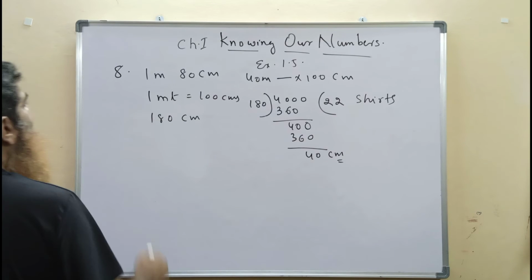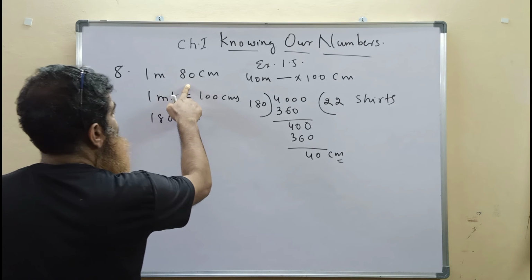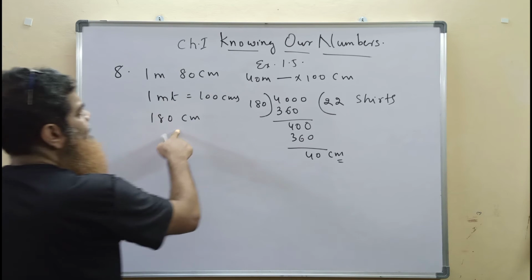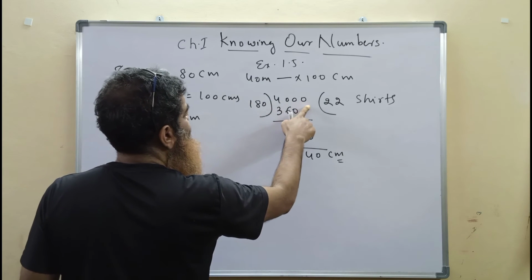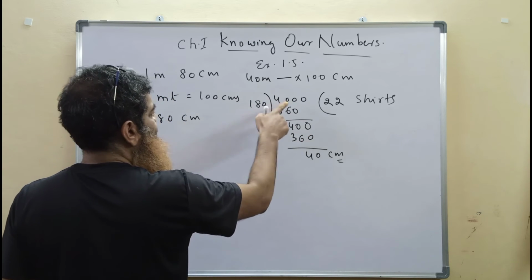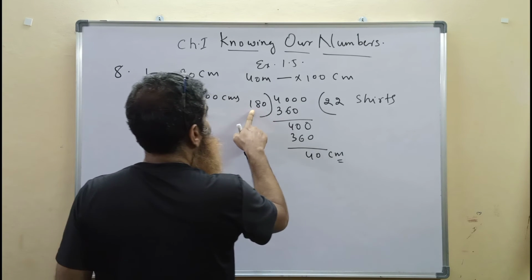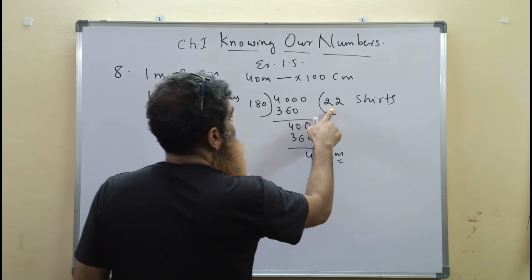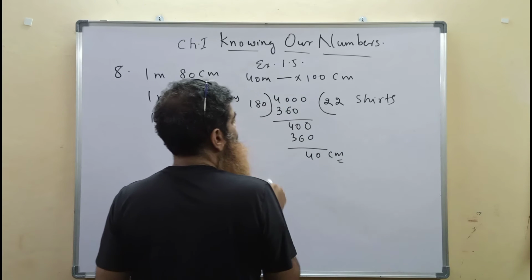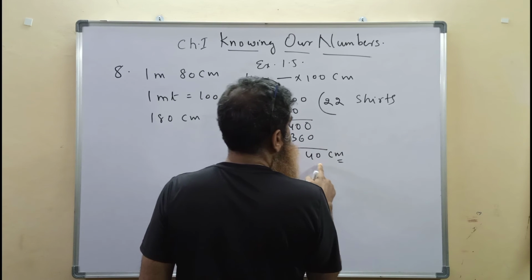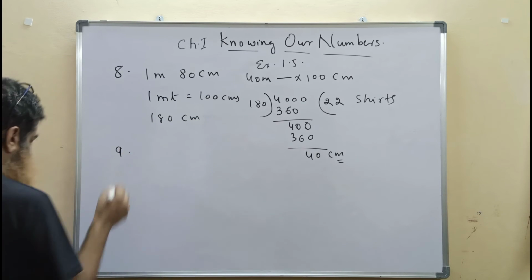So each shirt requires 1 meter 80 centimeters, that is 180 centimeters. The tailor has 40 meters of cloth, that is 4000 centimeters. So dividing 4000 centimeters by 180 centimeters, we get 22 as quotient. So 22 shirts can be stitched, and after stitching 22 shirts there would be 40 centimeters of cloth left. Now the ninth question.